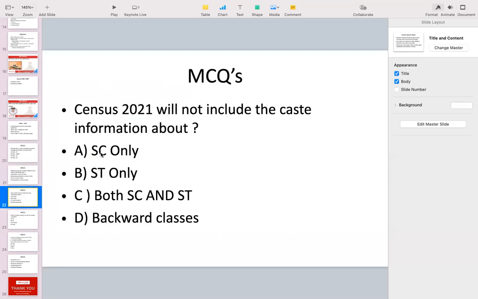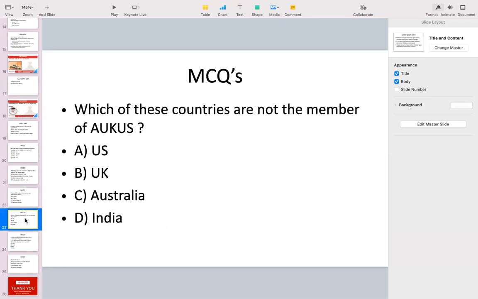Next question today, Census 2021 will not include, pay attention guys, will not include the caste information about SC only, ST only, both SC and ST, or backward classes. So actually it will include the information about SC and ST, and it will not include the information about backward classes as told by the central government. Next question of today is, which of these countries are not the member of AUKUS? So US, UK, Australia, or India. So as we saw, US, UK, and Australia, all these are the countries which have formed the AUKUS. You can see the abbreviation A, Australia, UK, and US, and India is not a part of it.